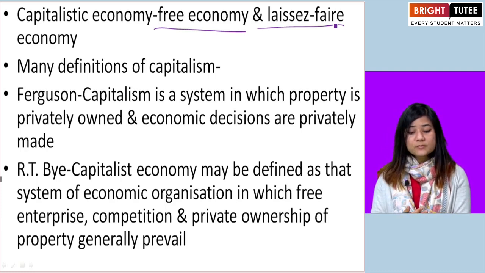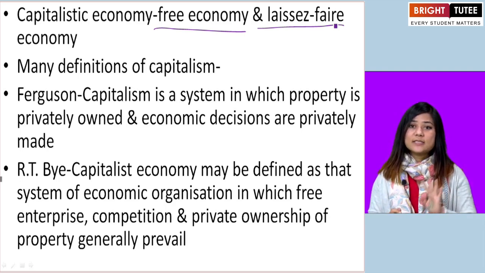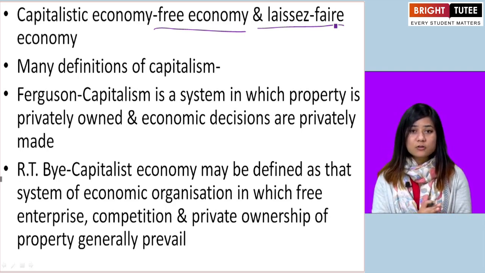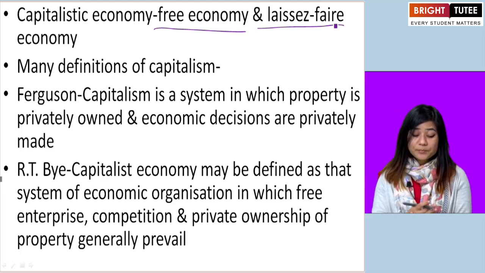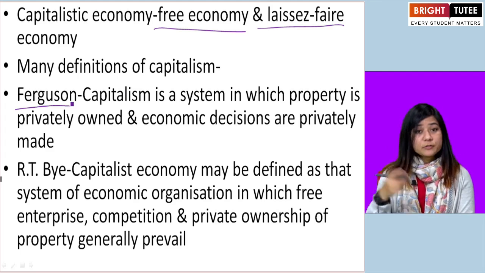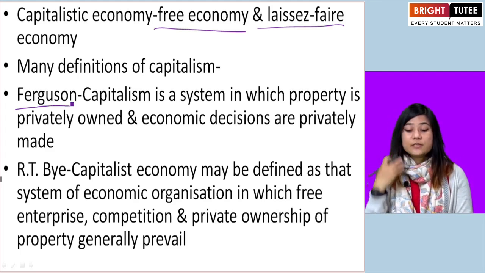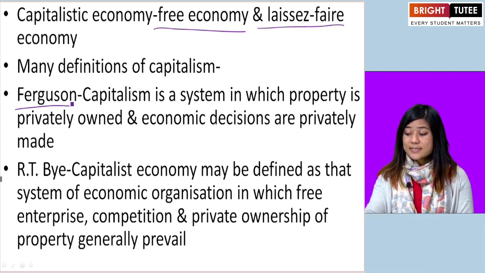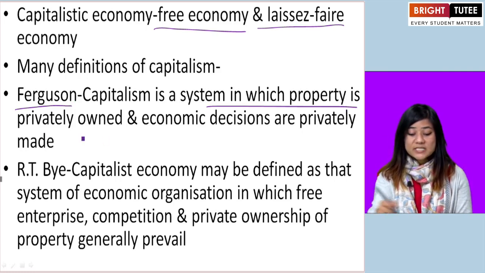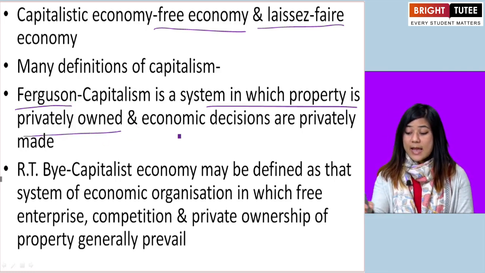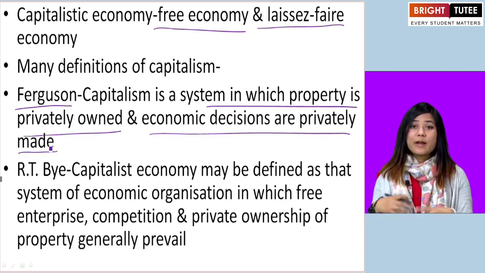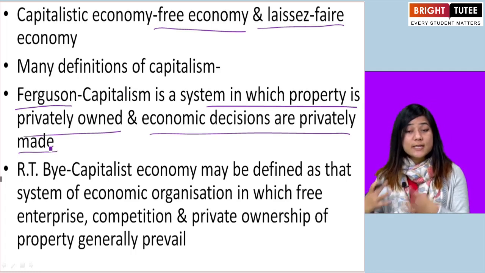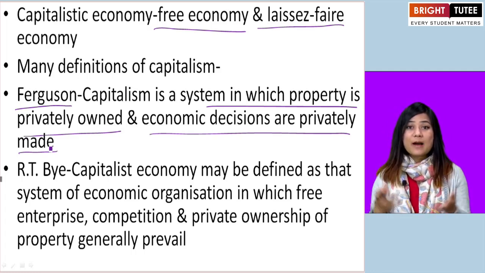Like we were looking at the definitions of economy, there are many definitions of capitalism as well. Ferguson defines capitalism as a system in which property is privately owned and economic decisions are also privately made. So the private individuals and private enterprises are very powerful. They are the ones making all the decisions.